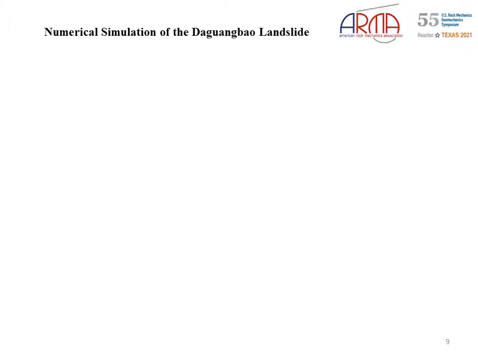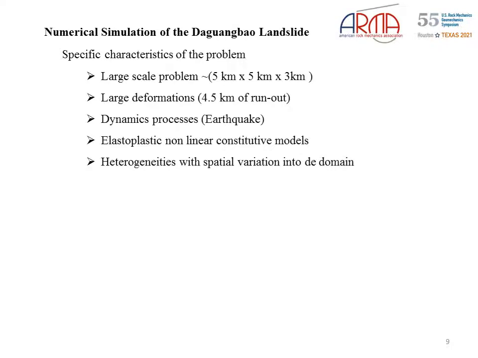Before building the computational model, we can identify some relevant characteristics of this event from the point of view of numerical simulation. It is a large-scale problem which may be associated with high computational costs. The failed mass presents very large deformations, which may be associated with mesh issues like mesh distortion.